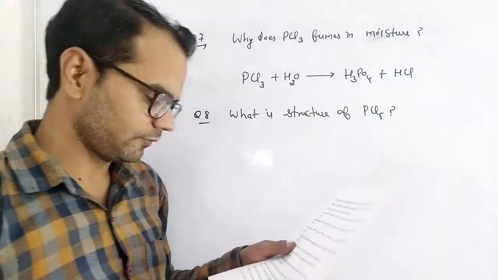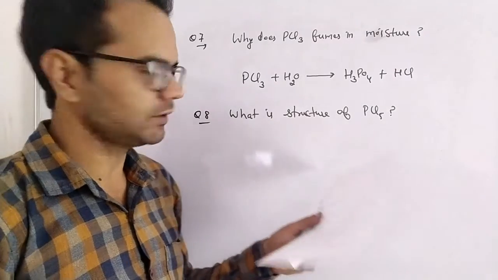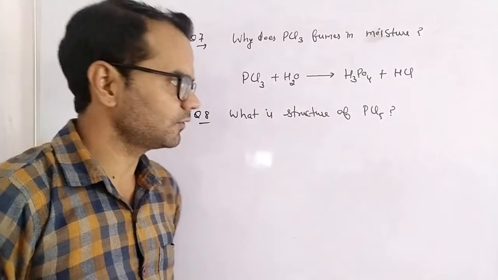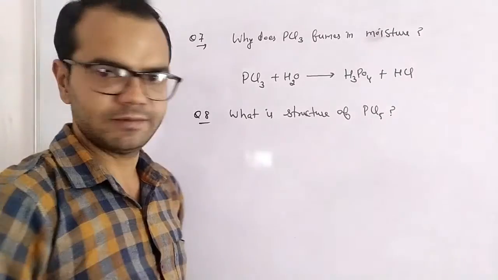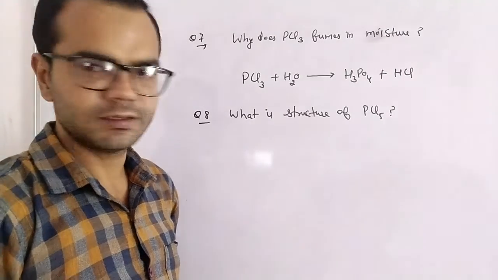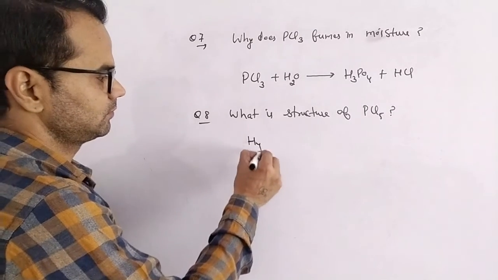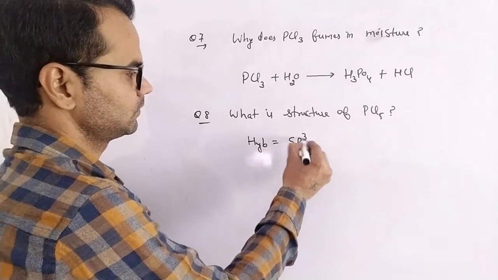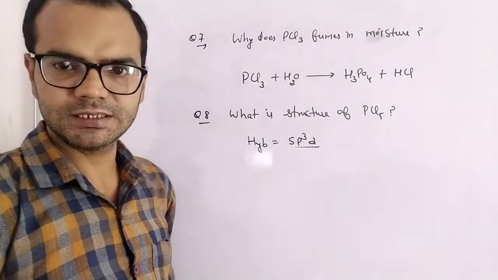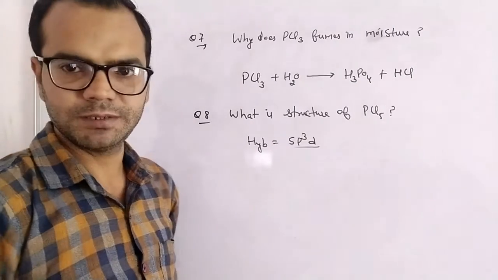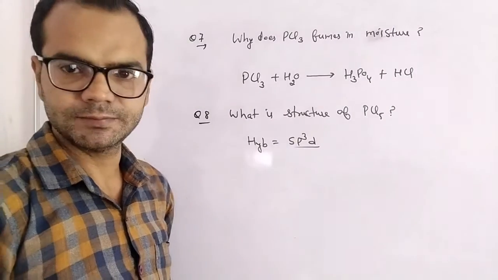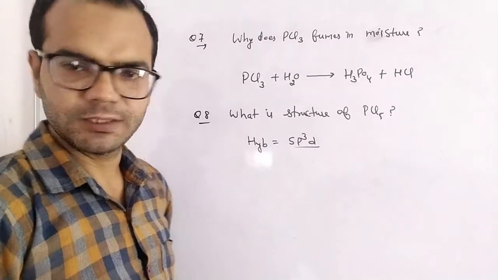What is the structure of PCl5? As we know, phosphorus has 5 valence electrons, and all these 5 electrons are shared with chlorine. It means it is forming 5 bonds. So its hybridization is sp3d, and for sp3d hybridization the geometry is trigonal bipyramidal.